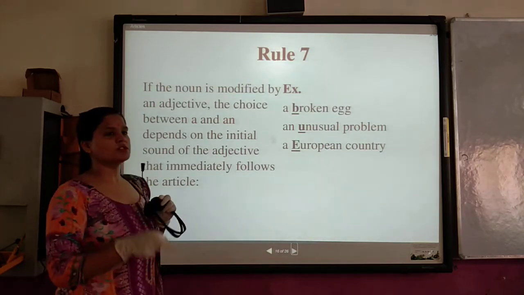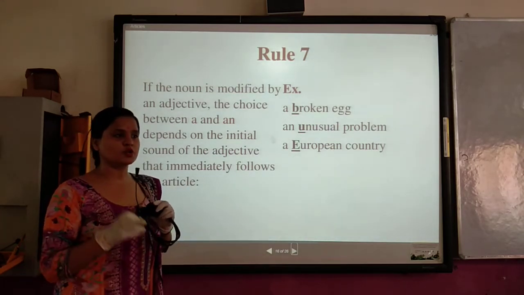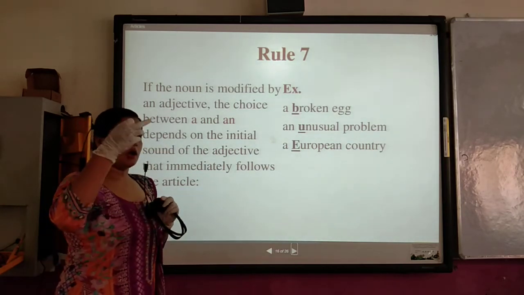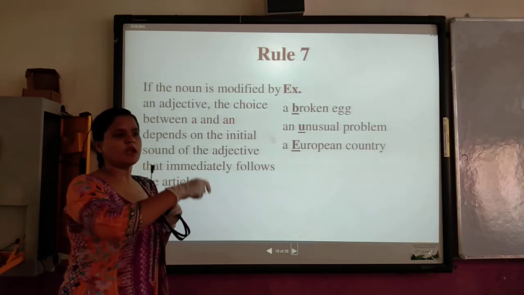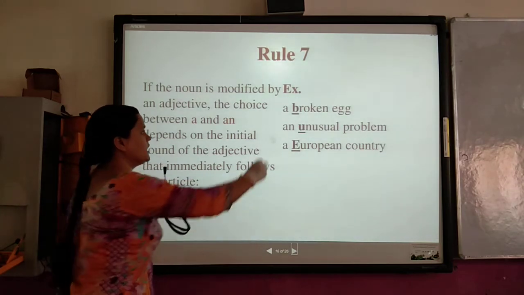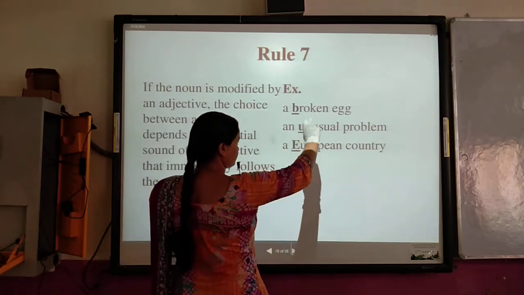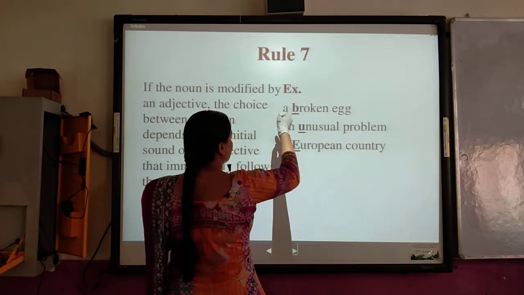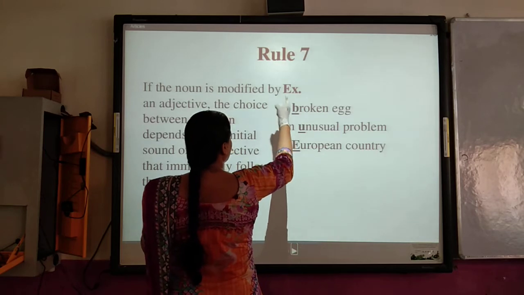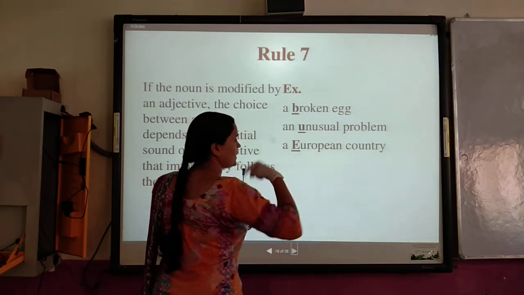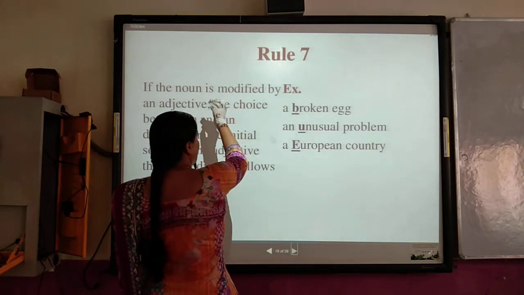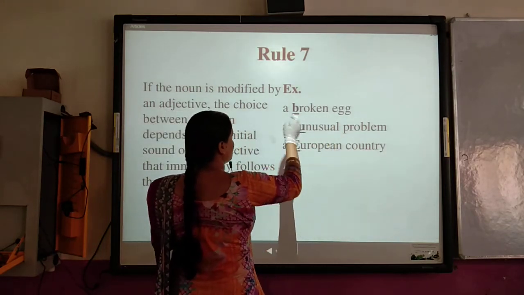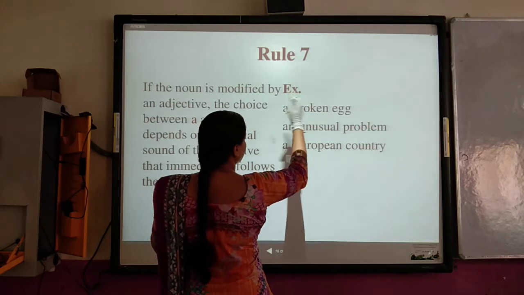Whenever you have to use the article before any word, you should go through the beginning of the word before which we are going to use the article. Like here the word is "broken". You know that the noun is "egg", but we have to use the article before "broken". So we will not choose the article according to "egg". We will choose the article according to the word that is coming before the noun.